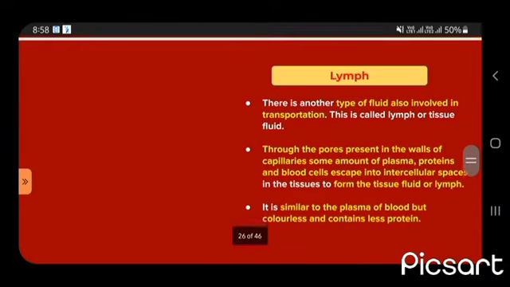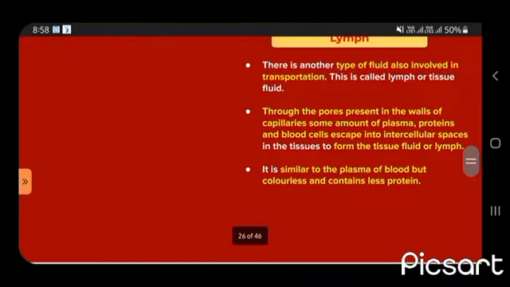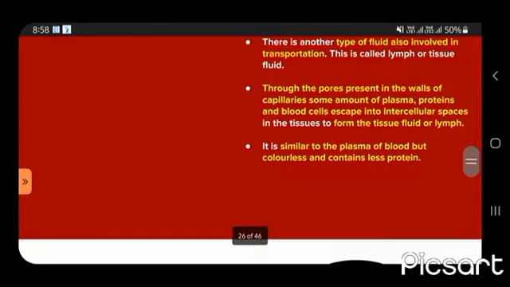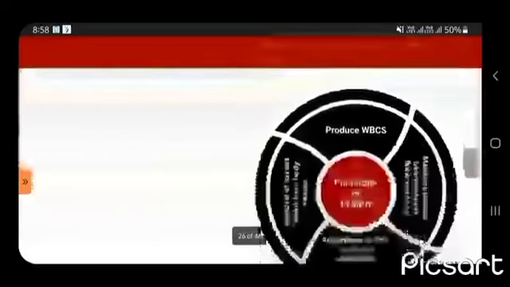Lymphatic system. Lymph. There is another type of fluid also known as lymph or tissue fluid. Through the pores present in the walls of capillaries, some amount of plasma proteins and blood cells escape into intercellular spaces in the tissue to form the tissue fluid or lymph. It is similar to the plasma of blood but colorless and contains less protein.